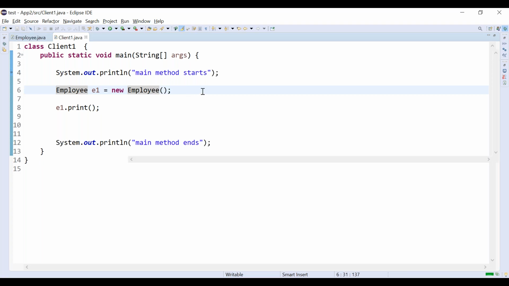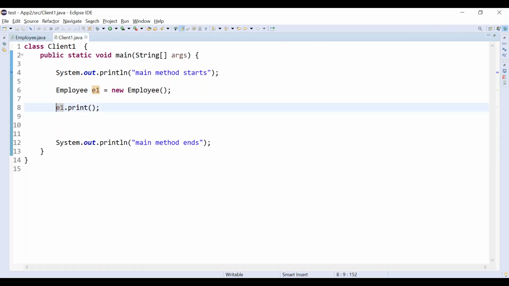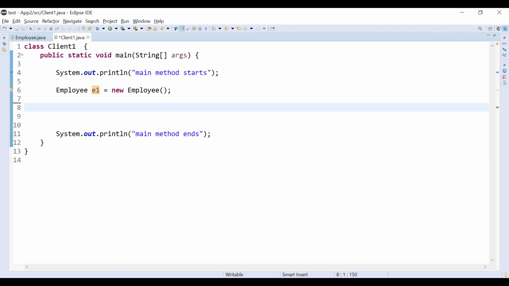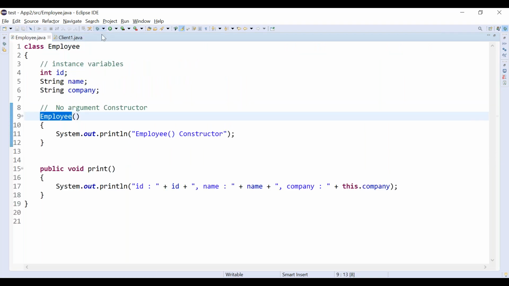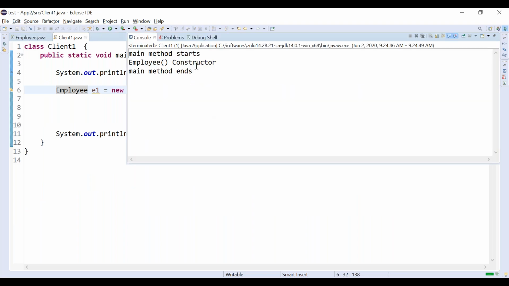The constructor is getting executed when we are calling the Employee constructor, right? And we are even printing some statement also. I don't want this either, so let me remove the print statement also. Only when I'm creating the first object, the Employee constructor is getting executed. This is straightforward. Now listen carefully.